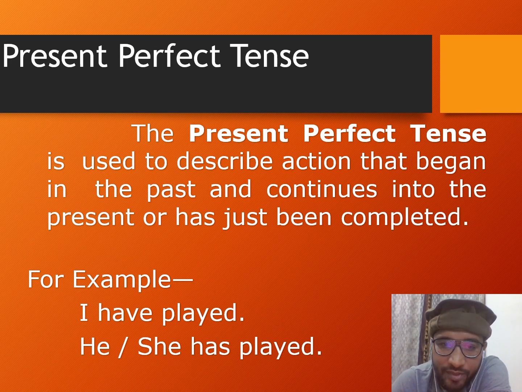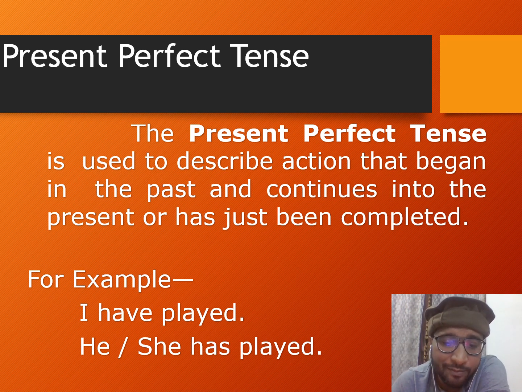Now, this is the third aspect of present tense, which is present perfect tense. You can read this definition as well, but this is a very bookish definition, so I would like to give you another beautiful definition to understand this. It shows an action or a past action which was done and finished in the past, but the result is available at the moment in the present.